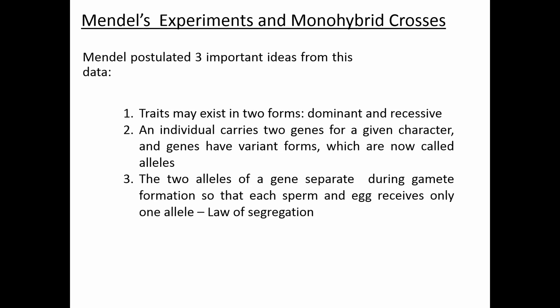A second important idea that he had was that an individual carries 2 genes for a given character, and genes have variant forms, which we now call alleles. And then the third important idea, this is basically one way of stating the law of segregation, is that the 2 alleles of a gene separate during gamete formation so that each sperm and egg receives only 1 allele. Okay, so that's the law of segregation.